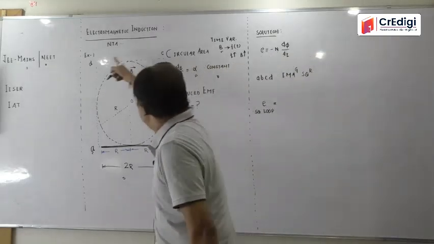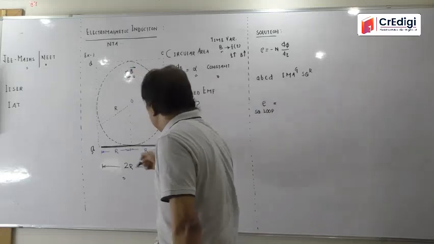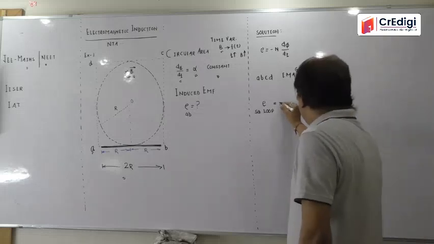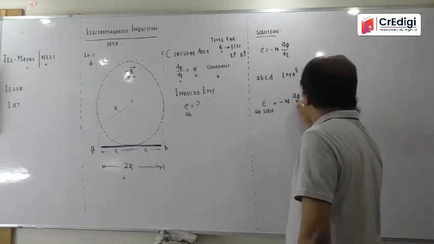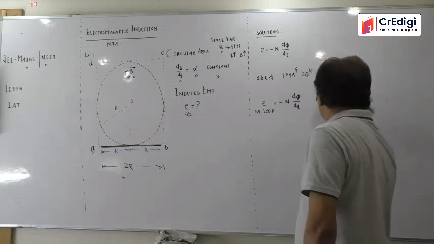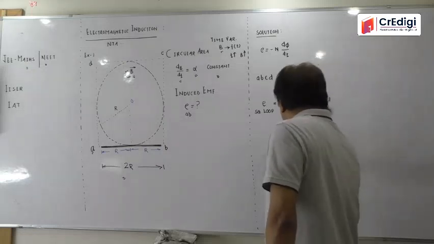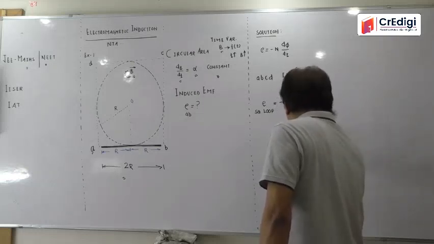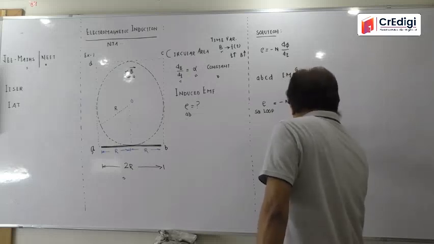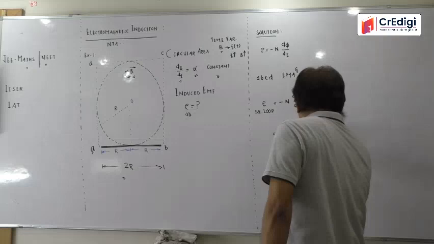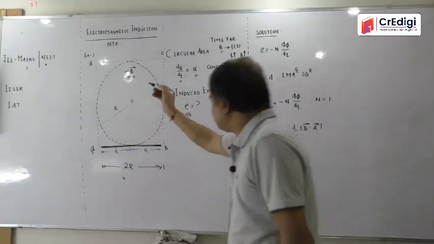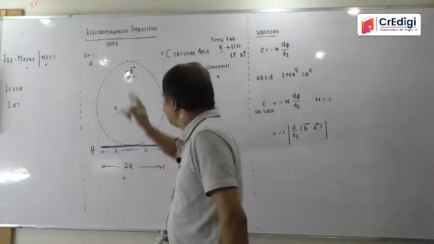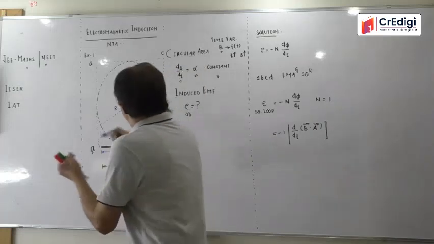So this is simply a square, and you can find the induced EMF in this square loop by using the formula minus N d phi by dt, where N is the number of turns, which is obviously equal to 1 here because only one turn is there. Negative is because of Lenz's law, so it is minus 1, and this is d phi by dt. It will be equal to d by dt of B vector dot A vector, because this is the magnetic field which is uniform and it is cross. So the magnetic field is perpendicular to the plane of the board, and this square loop is in the plane of the board.